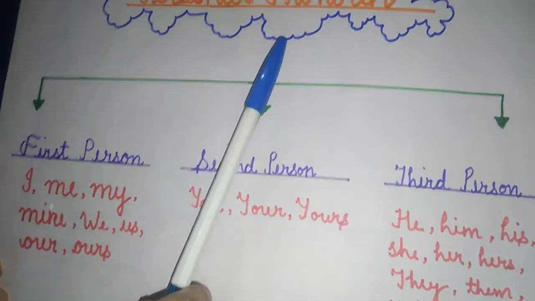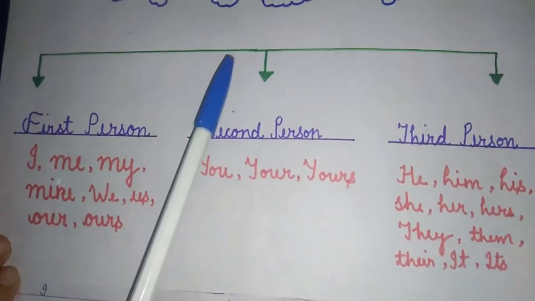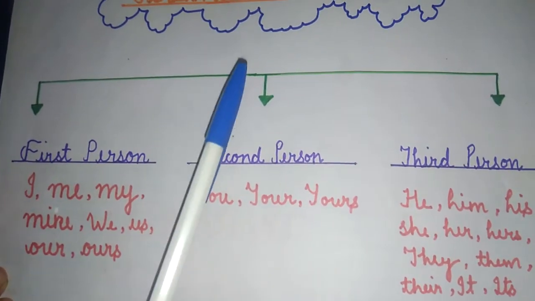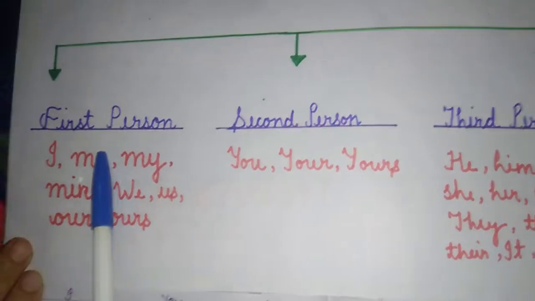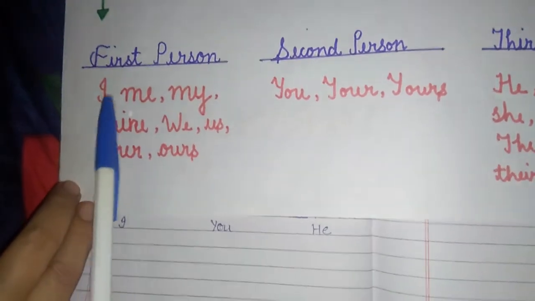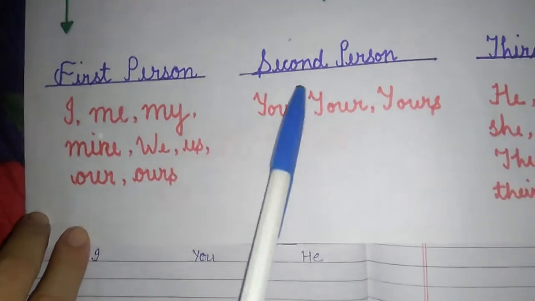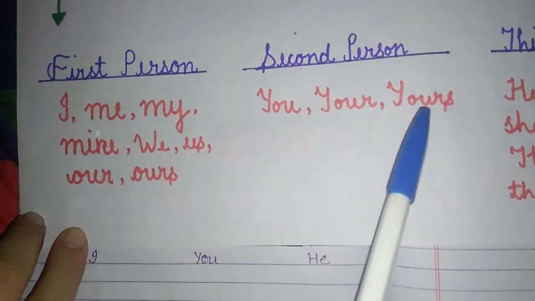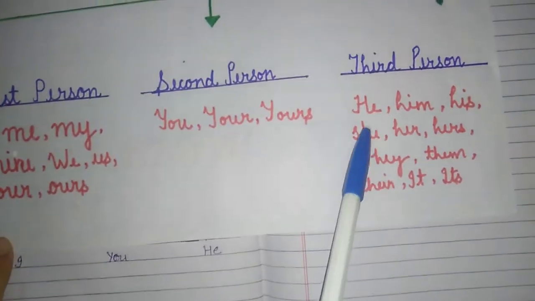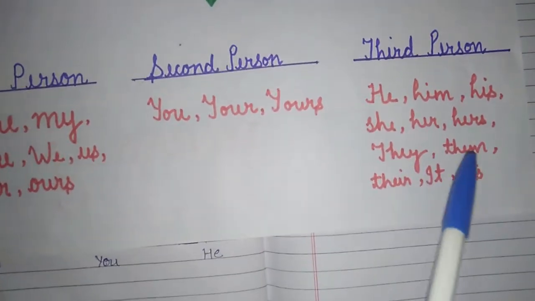Personal pronoun. The pronouns used for names of persons, animals and things are called personal pronoun. Personal pronouns are also divided into 3 categories: first person, second person and third person. In first person, we use I, me, my, mine, we, us, our, ours. And in second person, we use you, your, yours. And in third person, he, him, his, she, her, hers, they, them, their, it, its.